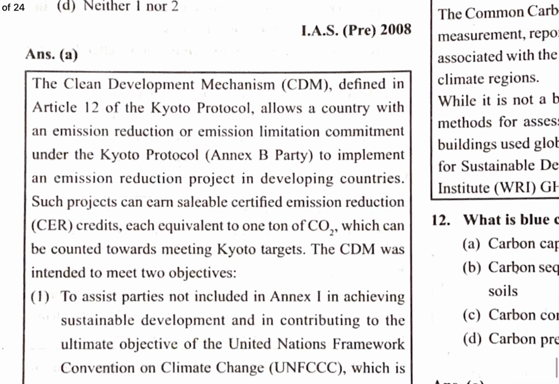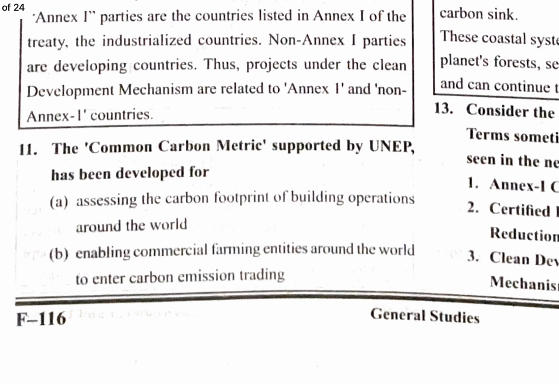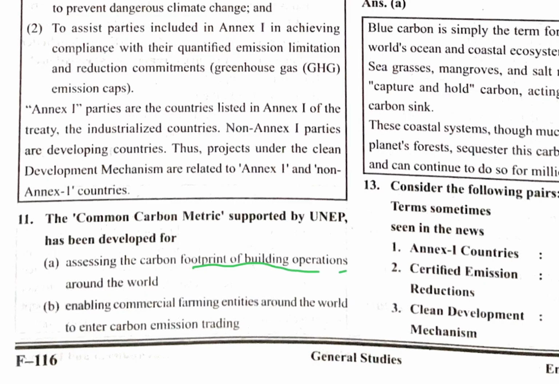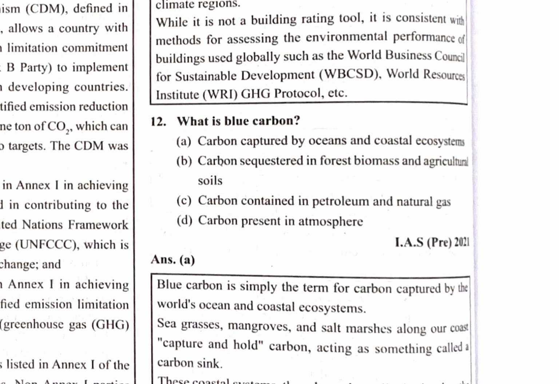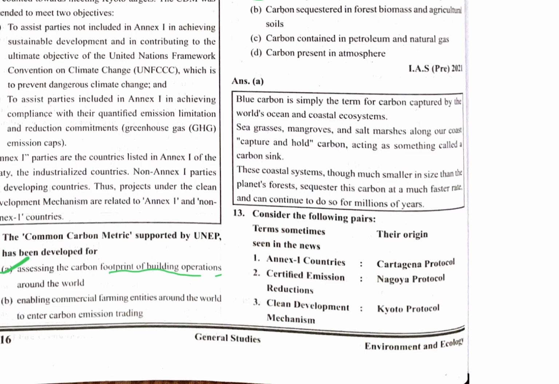No. The next one: the Common Carbon Metric supported by the United Nations Environment Program has been developed for assessing the carbon footprint of building operations around the world. A is the correct option. What is blue carbon? Carbon captured by ocean and coastal ecosystems is termed blue carbon. Consider the following statements: terms seen in the news and their origin. Annex 1 countries, CDM, not the Cartagena Protocol, certified emission reduction, Nagoya Protocol, Clean Development Mechanism, Kyoto Protocol. This is the correct one.